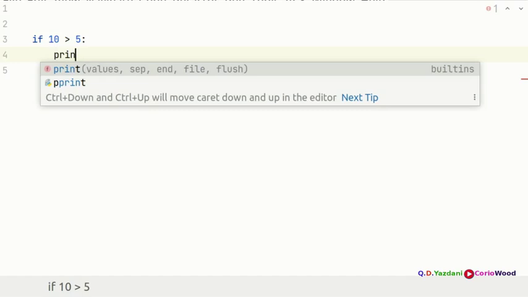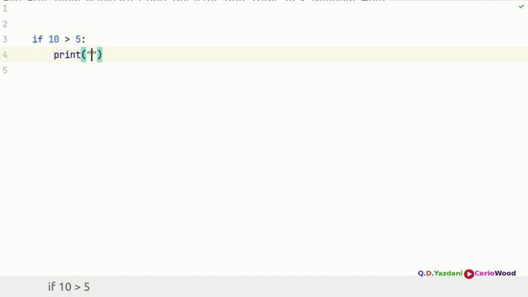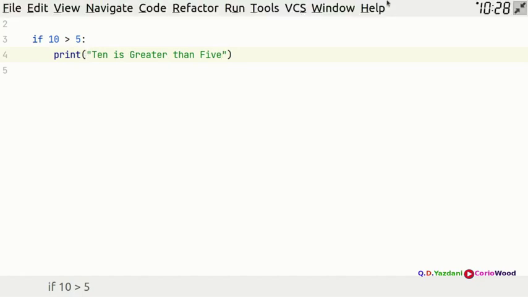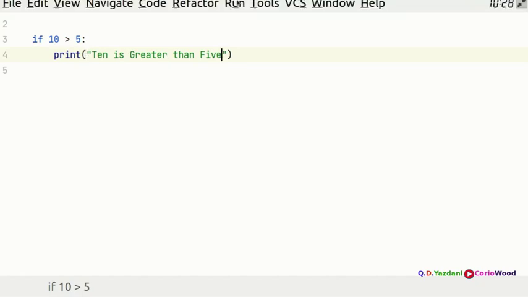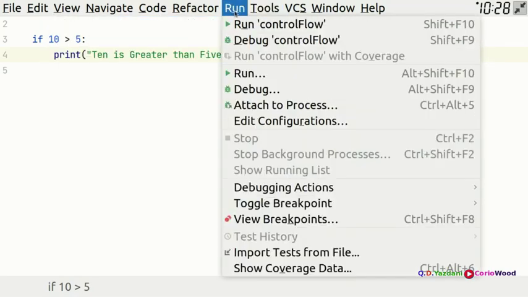So you're going to put a print, and if you want to put, say, 10 is greater than 5. If you put a string, then you don't need to do anything, because Python is going to accept this. But if you want to put a digit, then I'm going to show you how to put a digit. So we're going to run our first control flow.